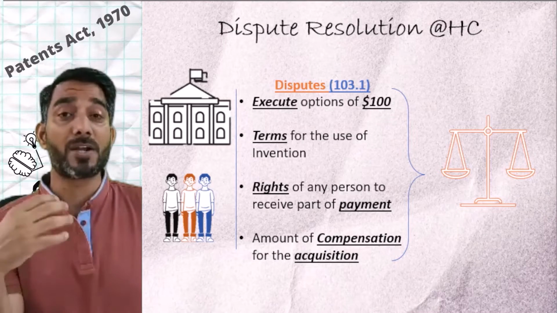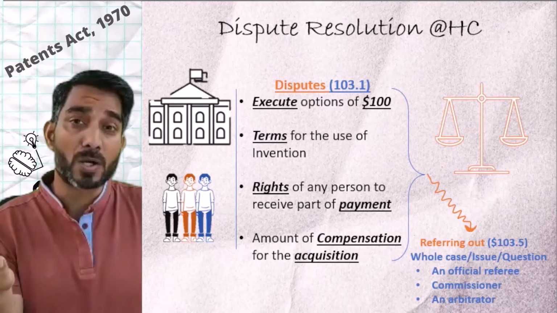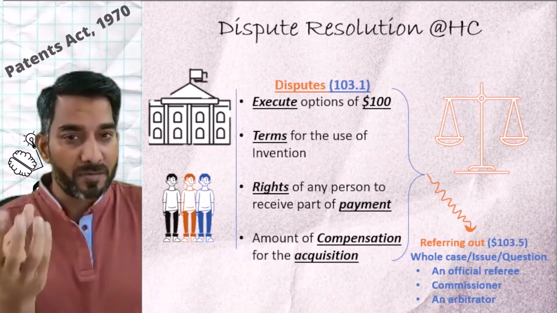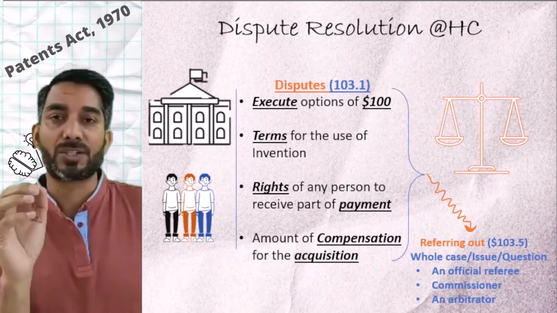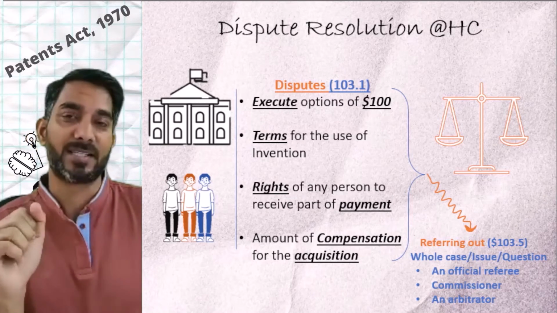In fact, the High Court can refer out the entire proceedings or a part of the proceeding or an issue or question to an official referee or a commissioner or an arbitrator as per section 103.5. So the High Court can take outside assistance as well.